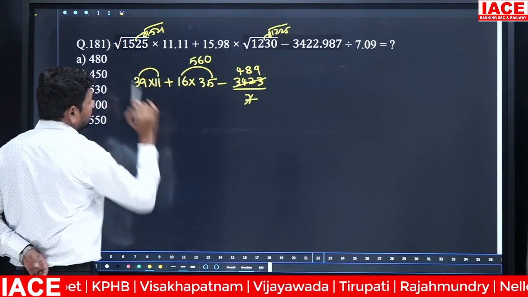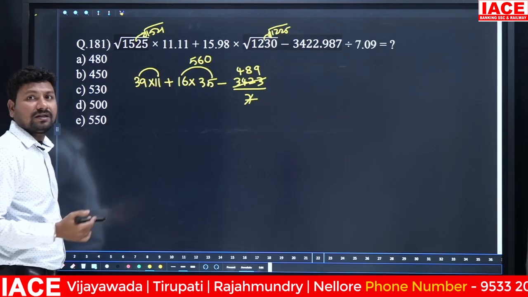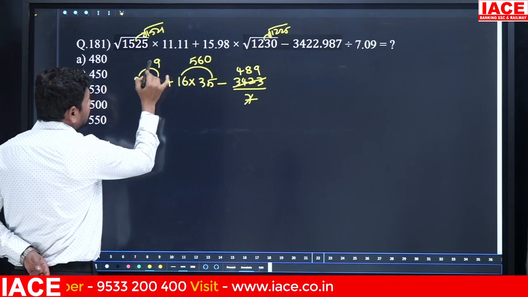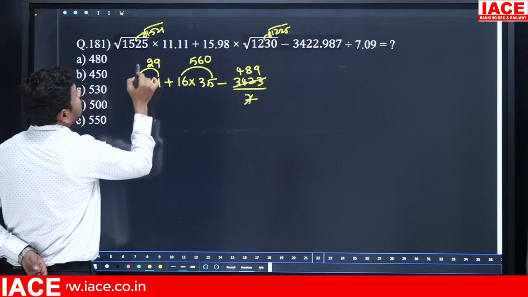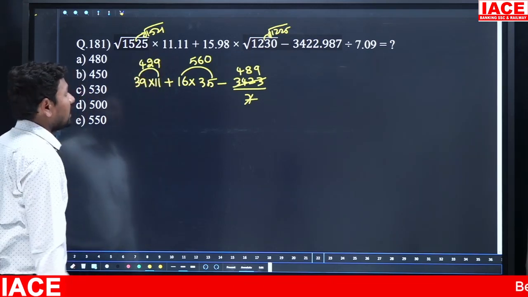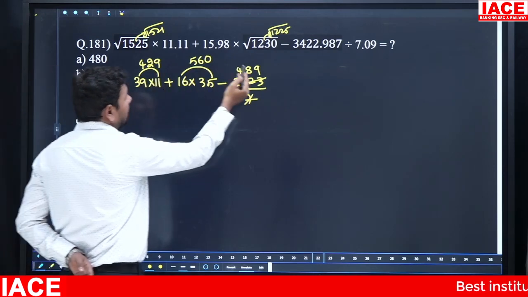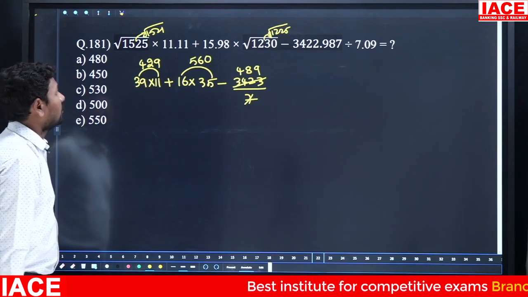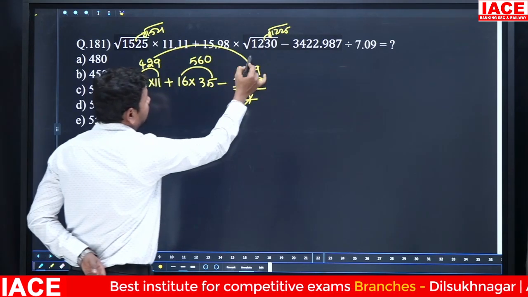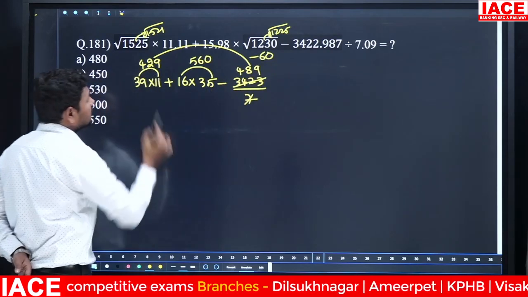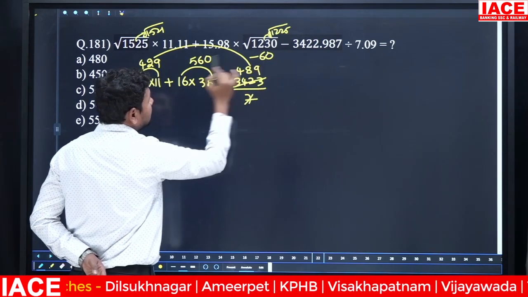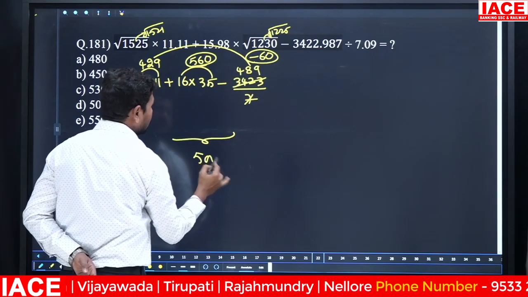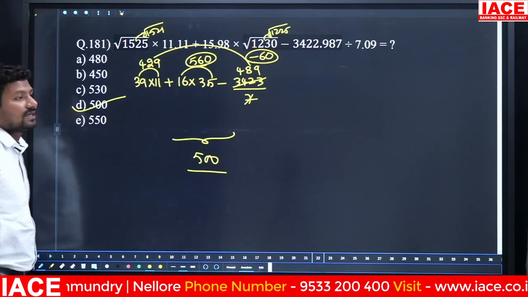And 39 into 11. 39 into 11, you can apply 40 into 11 also. Otherwise, 9 into 11 here is 9, 9 plus 3 is 12, carry forward is 1, 1 plus 3 is equal to 4. 429. Then 429, 560 and 489. Here the difference is how much? Minus 60. 560 minus 60, then the final answer is how much? 500. Then option D.